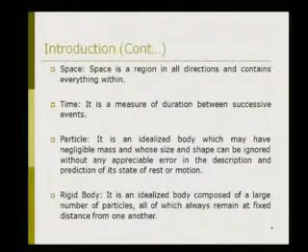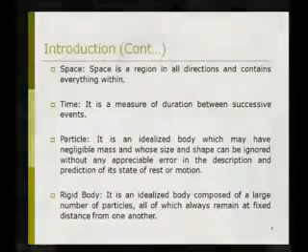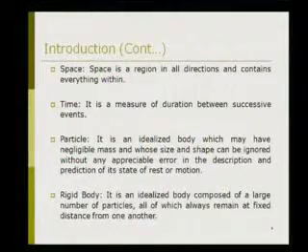If you consider any two particles, and a force is applied on the body, the relative distance between the two particles will remain the same after the application of the load, and that's why it is called a rigid body. And if the size and shape of the body change when the force is applied, then it is called a